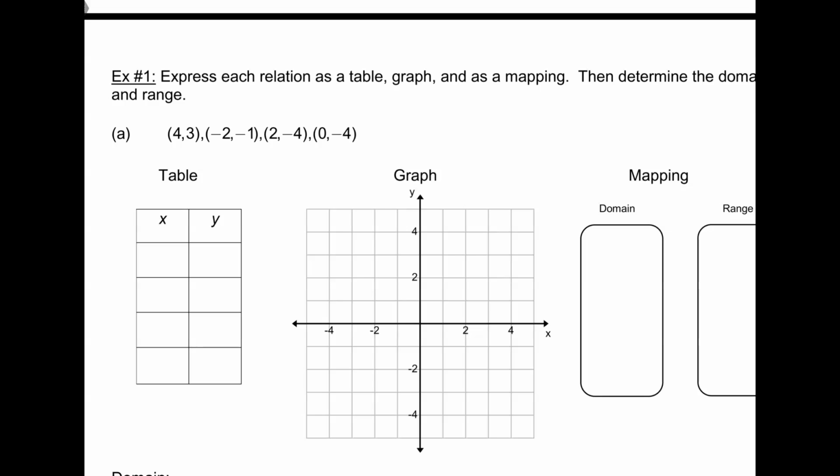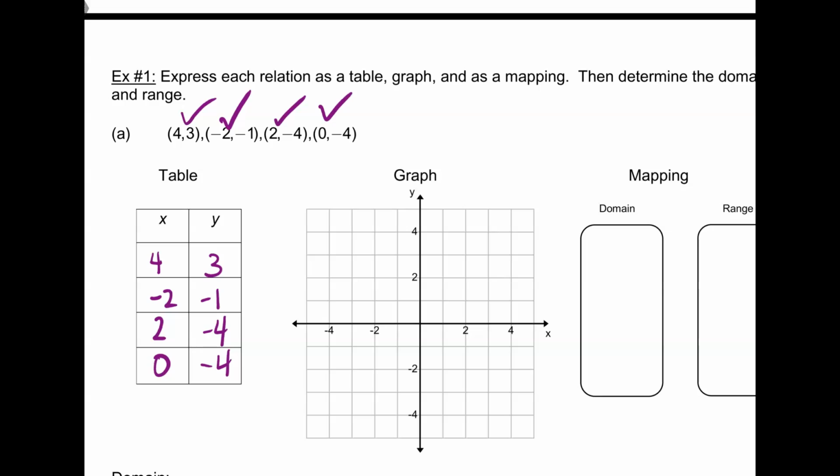So I can write it out as a table. I'll go 4 is my x, 3 is my y. I got that one done. And then I see I have -2, comma, -1. So I'm just writing it out as a table. And then I have 2, comma, -4. Awesome. And then 4, comma, -0. Cool. So I wrote it as a table.